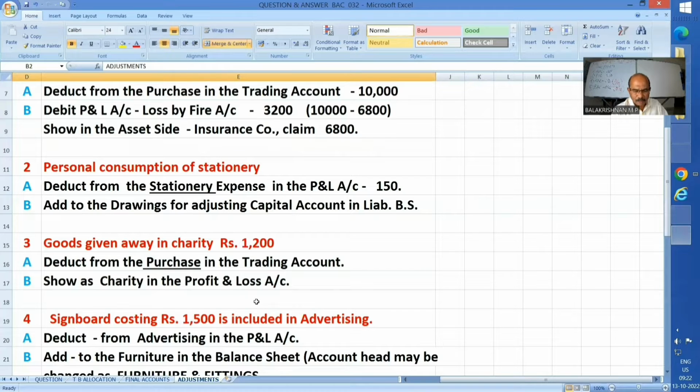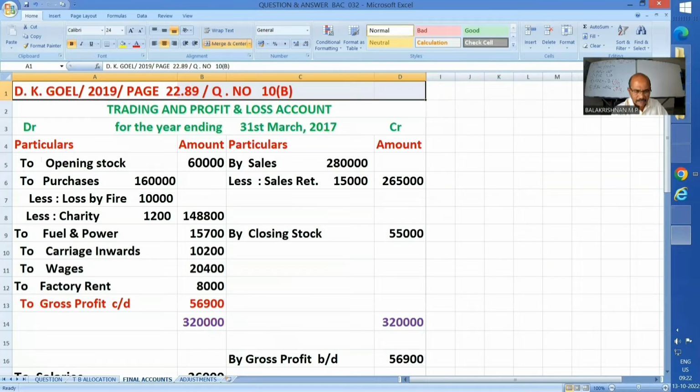Any removal of goods for a purpose other than sales, I have told many times and I'm reiterating now, then you should reduce the purchase cost to that extent. Then only we will be able to get the proper cost of the goods sold. Hence, I have reduced that also. Okay, fine. And this is the net purchase.